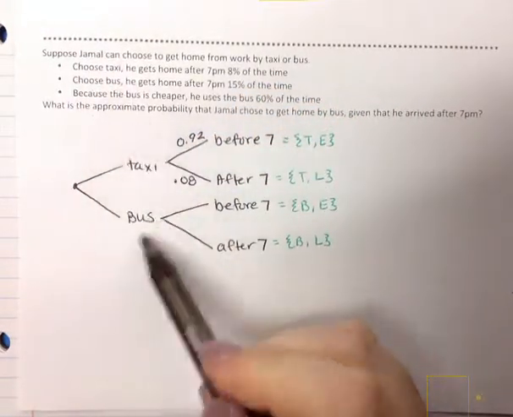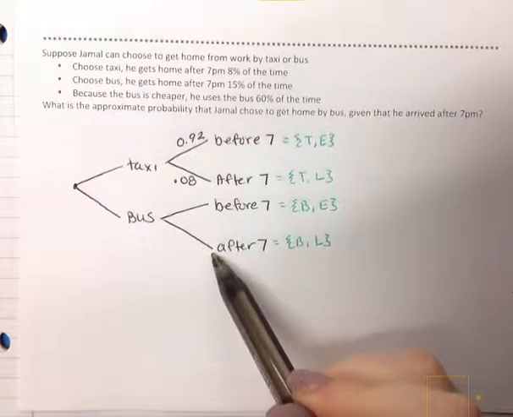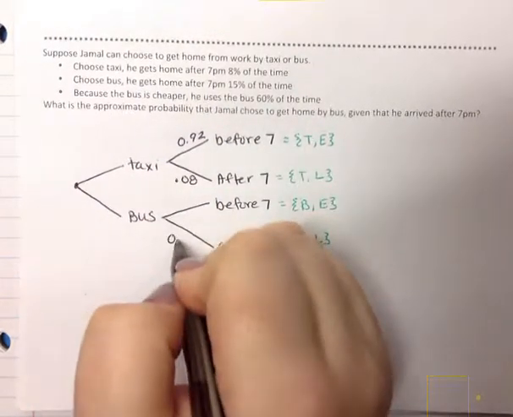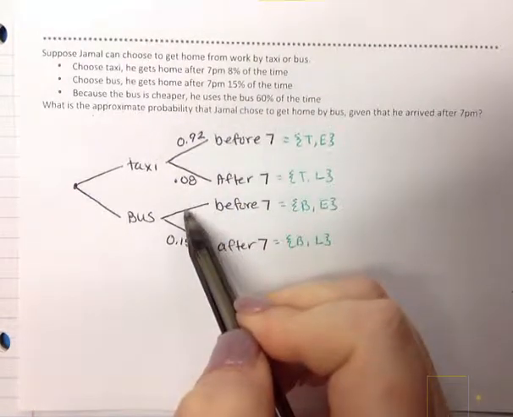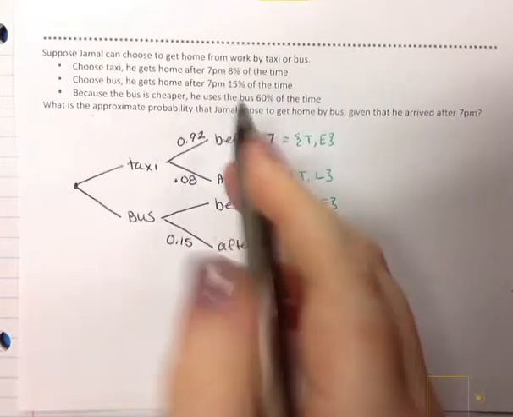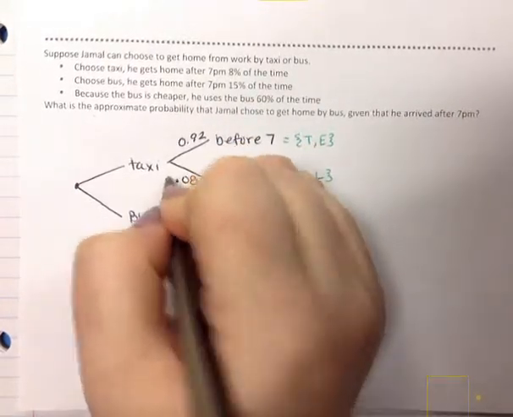If he chooses the bus, he'll get home after 7 p.m. 15% of the time. So that's 0 and 15 hundredths. So therefore, he would get home early or before 7 85% of the time, which is 0 and 85 hundredths.